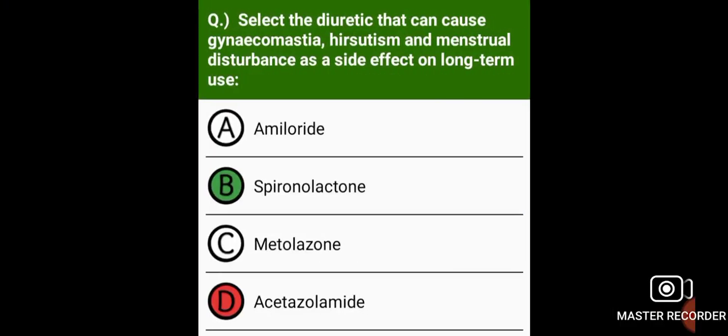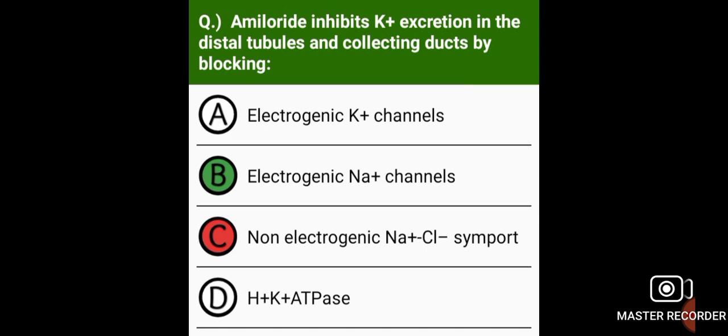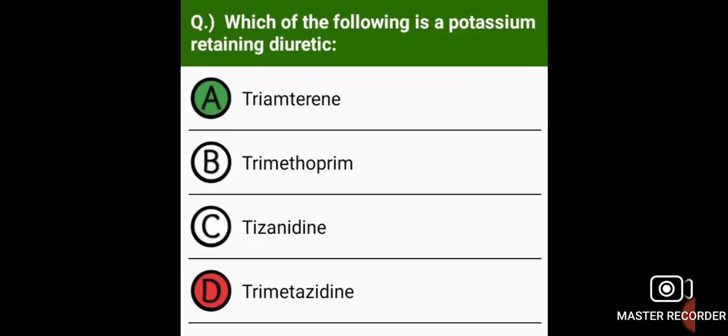Select the diuretic that can cause gynecomastia, hirsutism, and menstrual disturbance as a side effect on long-term use, that is spironolactone. Amiloride inhibits potassium excretion in the distal tubules and collecting ducts by blocking electrogenic sodium channels. Which of the following is a potassium retaining diuretic? That is triamterene.